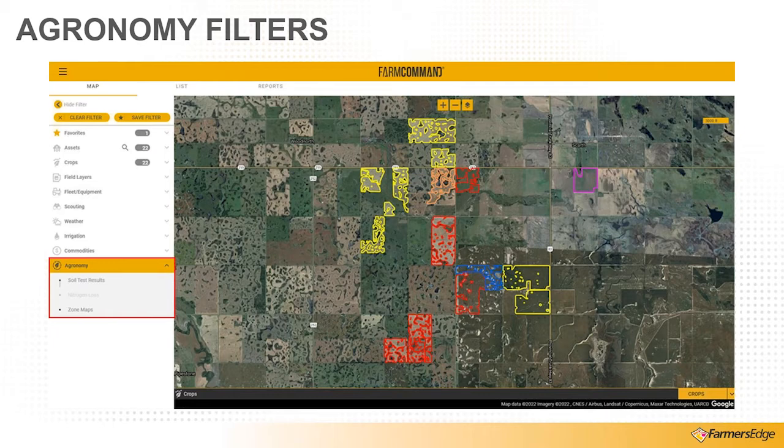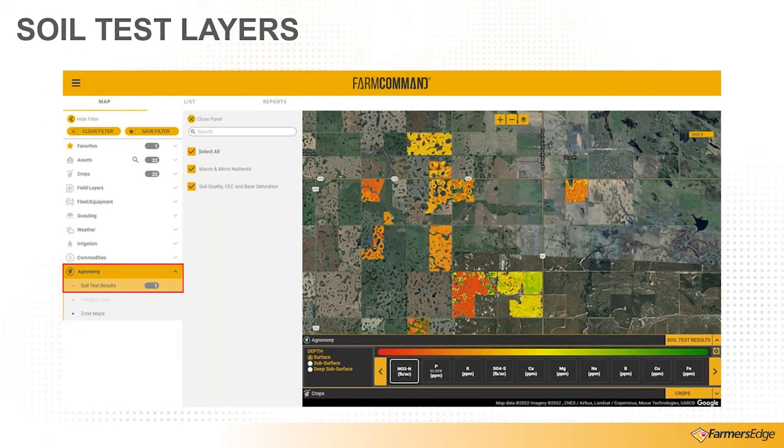What we can do is have a map open with all of our fields, and we can see our soil test results on all fields. We can see each map of each field all at the same time. We can look at different nutrients and really compare field to field. Which one's stronger, which one is weaker, and so forth. We can pick those out even on a zone by zone basis, and scroll through the different nutrients, whether P, K, sulfur, whatever, and get some visuals on that.